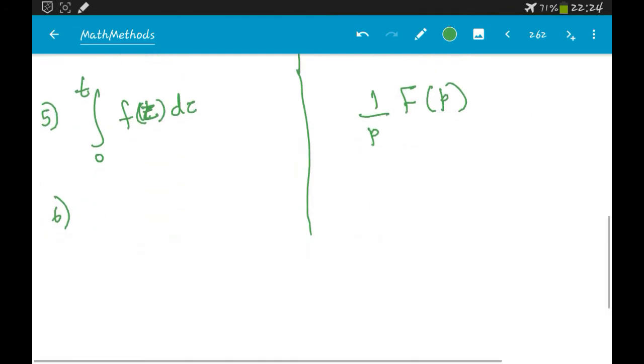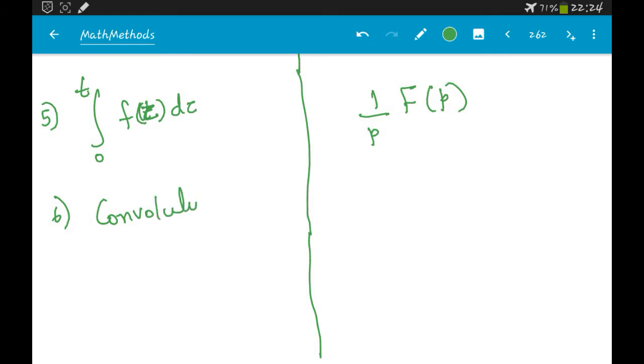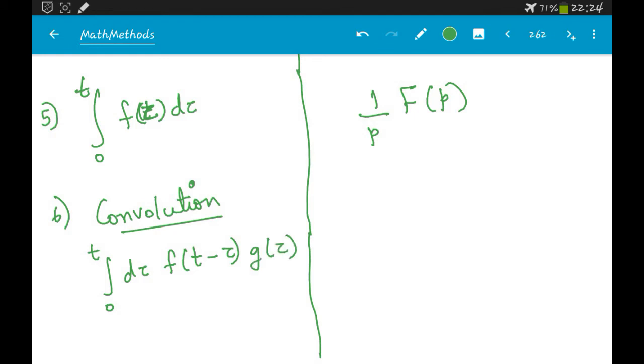Then sixth is convolution. Right, now you already know what convolution is. So convolution is nothing but the integral from 0 to t of f of t minus tau g of tau d tau. So this is your convolution function. So the Laplace transform of this is nothing but F of p times G of p.